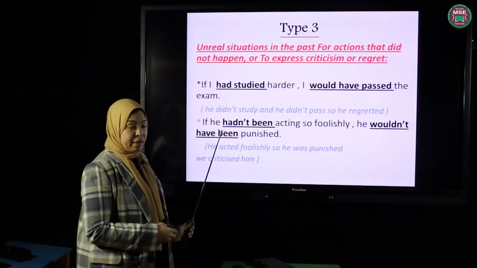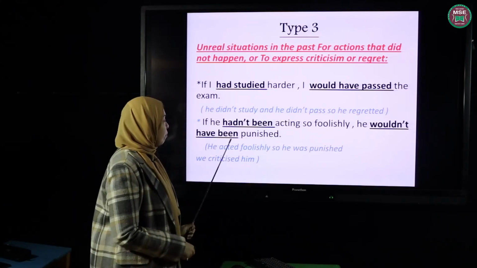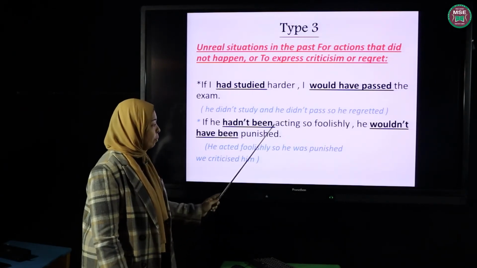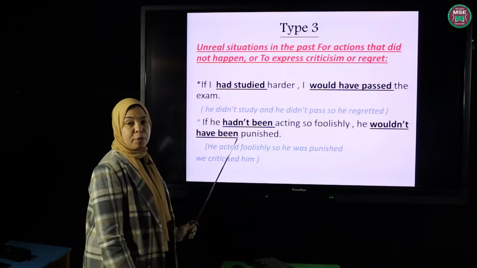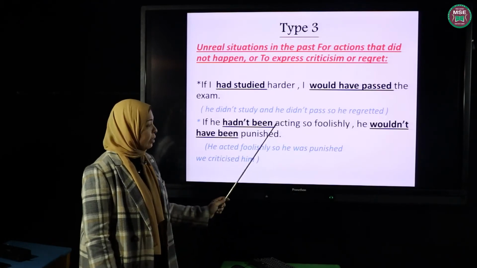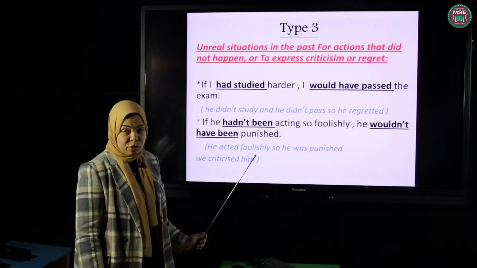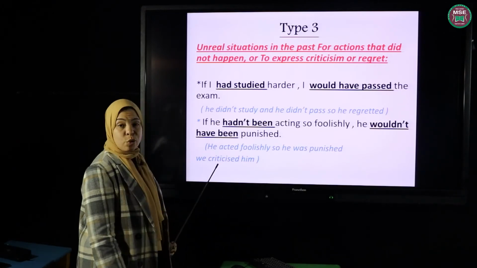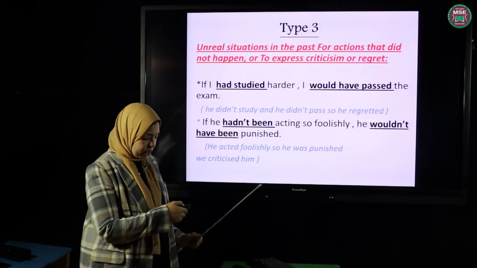The second example here: if he hadn't been acting so foolishly, he wouldn't have been punished. This is a kind of criticism. Why? Because he had been acting so foolishly. He acted foolishly, and what was the result? He had been punished. So if he hadn't been acting so foolishly like this, he wouldn't have been punished. But it seems that he had been punished. So he acted foolishly, so he was punished. So we are criticizing him. By using if here, we are criticizing this person.